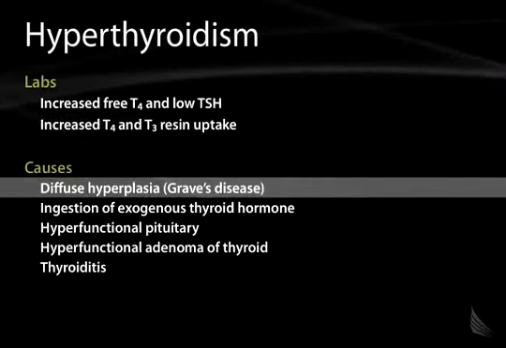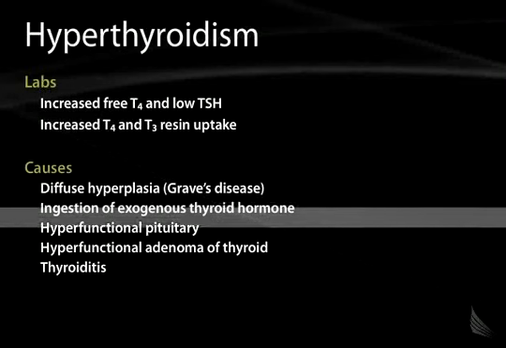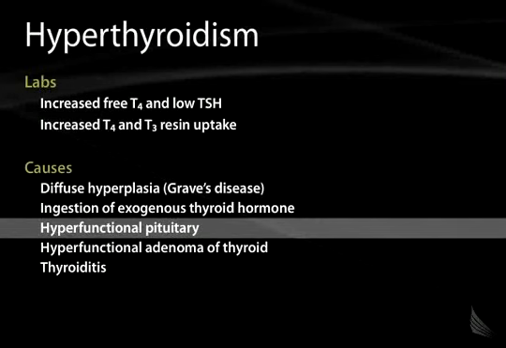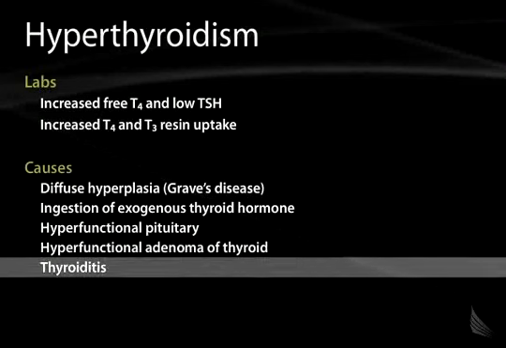Causes of hyperthyroidism include diffuse hyperplasia, for example, Graves' disease, ingestion of exogenous thyroid hormone, a hyperfunctional pituitary that's hypersecreting TSH. That's going to be very rare, but you have to keep that in mind for boards. And a hyperfunctional adenoma of the thyroid, and then thyroiditis.